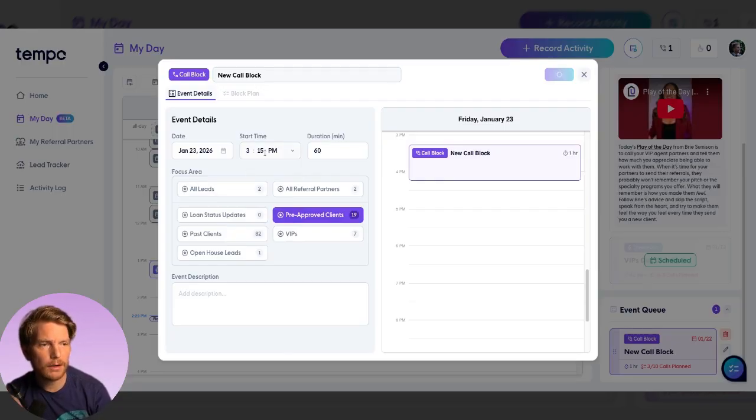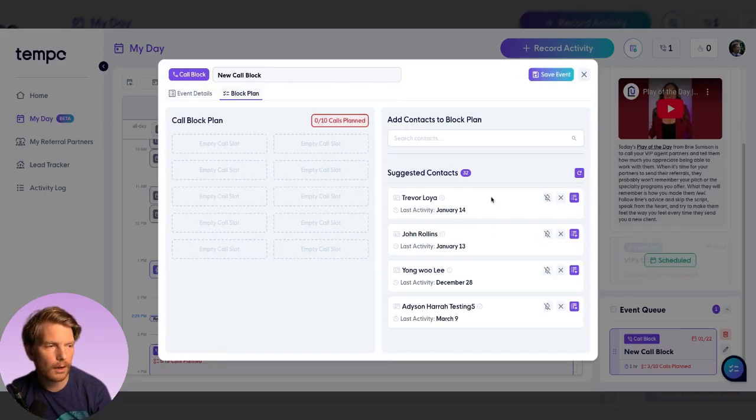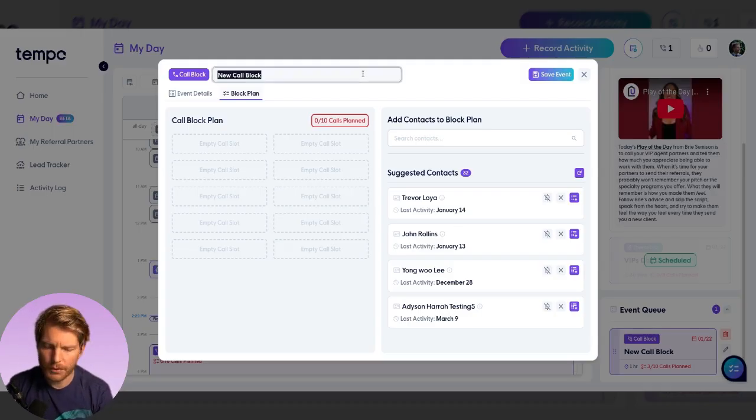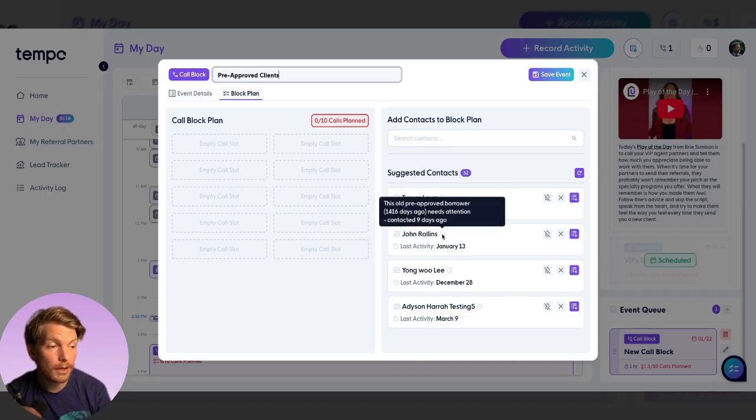I'll click next here, and you'll see my block plan becomes eligible for adding people into it. Again, you're doing this the night before. You're like, tomorrow, my call block is we're going to do pre-approved clients, and I'm going to set this up in advance for myself. Again, we have tooltips here that show you why they're being recommended to you.